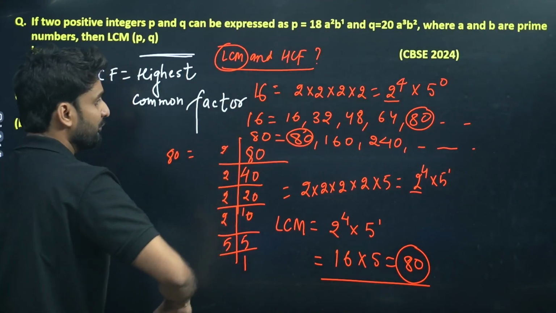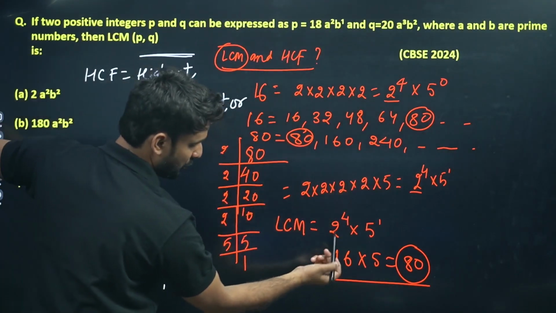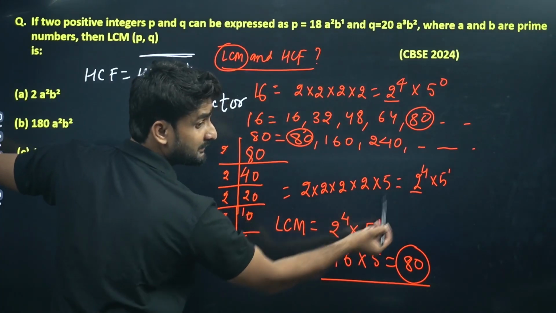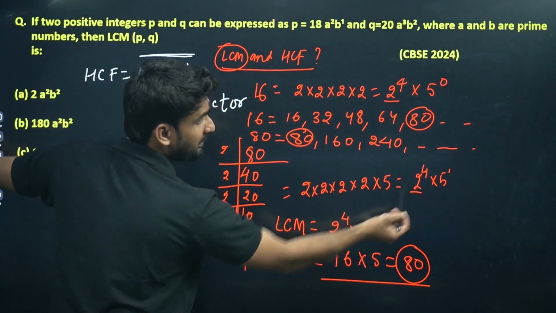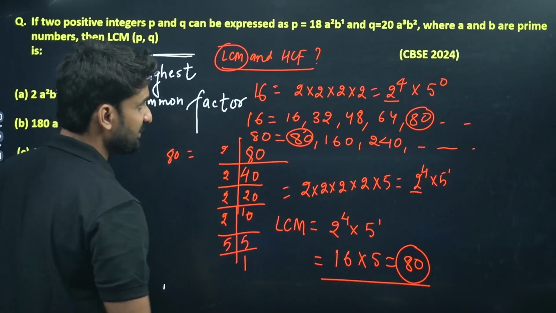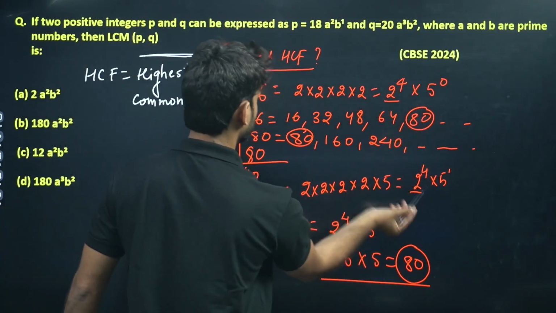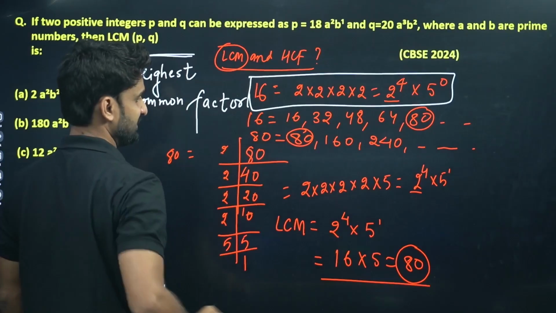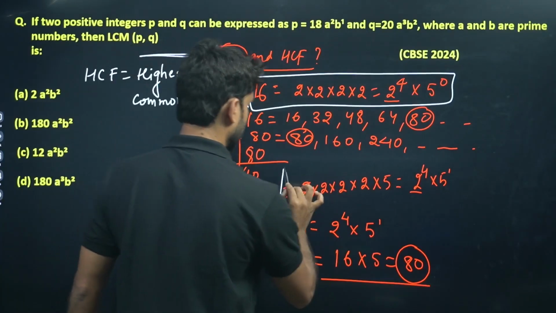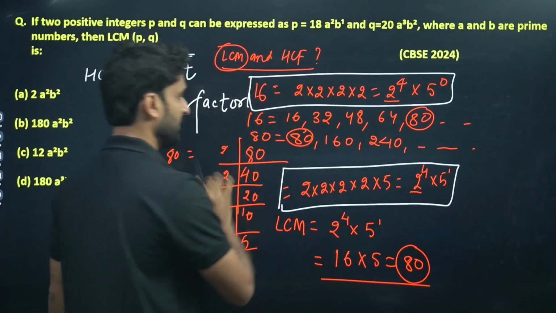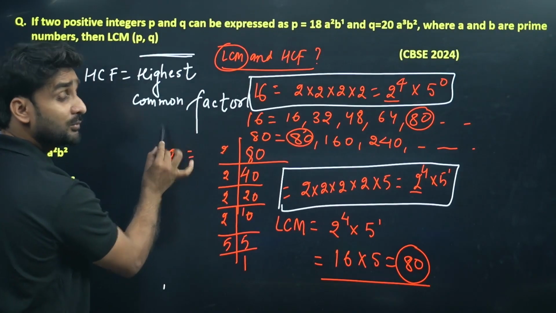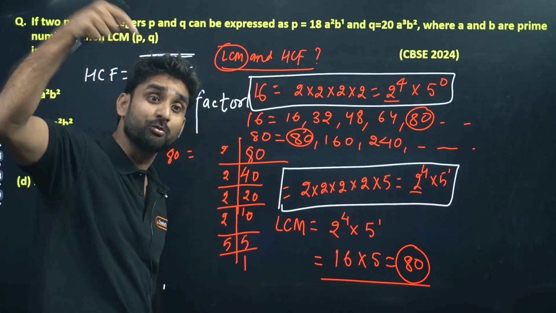So what will be the lowest power here? Look, 2 to power 4 and 2 to power 4. Which number is common here? The prime factors of 16 are here, and the prime factors of the other number are here. For the highest common factor, the factor should be in both.